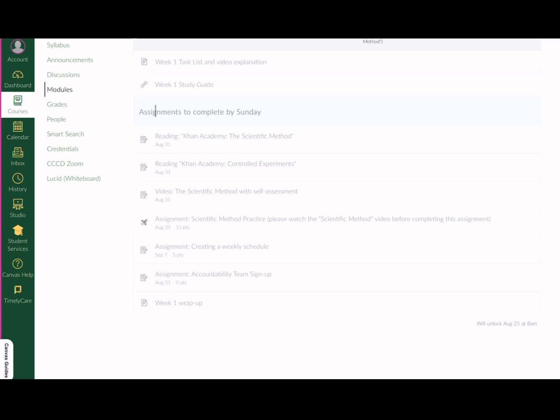And then each week, the module will be broken up into assignments due on Wednesday and assignments due on Sunday. For this first module, we're just making everything due on Sunday. And we'll see that there's a variety of reading and video assignments. There are also content assignments or study skill assignments that will be listed for points.